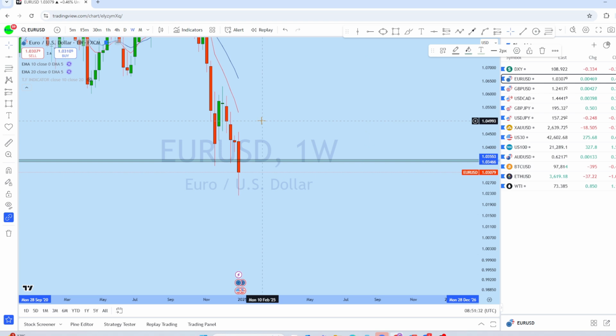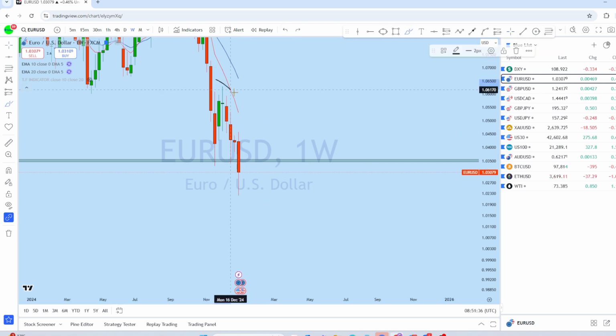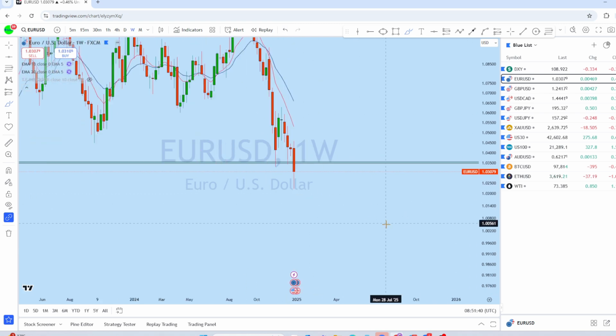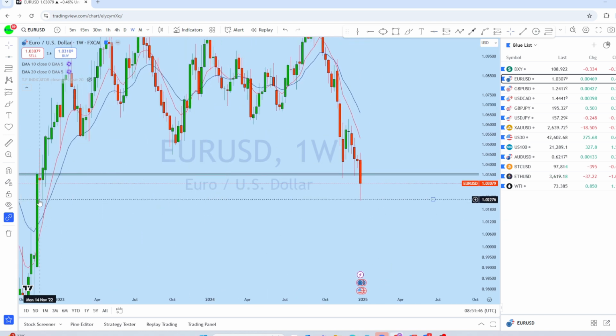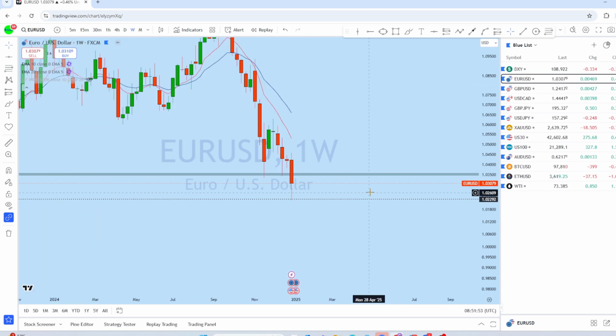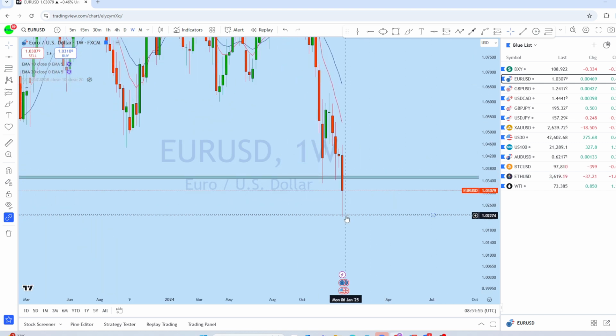Looking at the weekly chart, we can see that from the weekly perspective, this is the weekly bearish candle. The market is still in a strong bearish trend, but at the same time we can see that the market has bounced from this very important support level, which in the past acted as an important liquidity zone. The market managed to break out from this level.